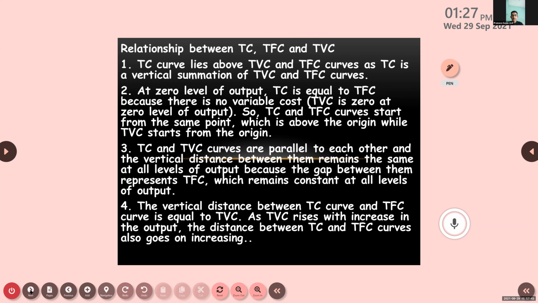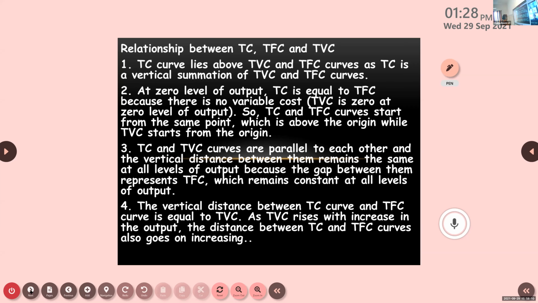The vertical distance between the TC curve and the TFC curve is equal to TVC. As TVC rises, what happens? It increases the output. TVC increases, it shows that we are employing more and more input. When we employ more and more input, what will happen to the output? Output will increase. And what difference is there? What gap is there between TC and TFC?